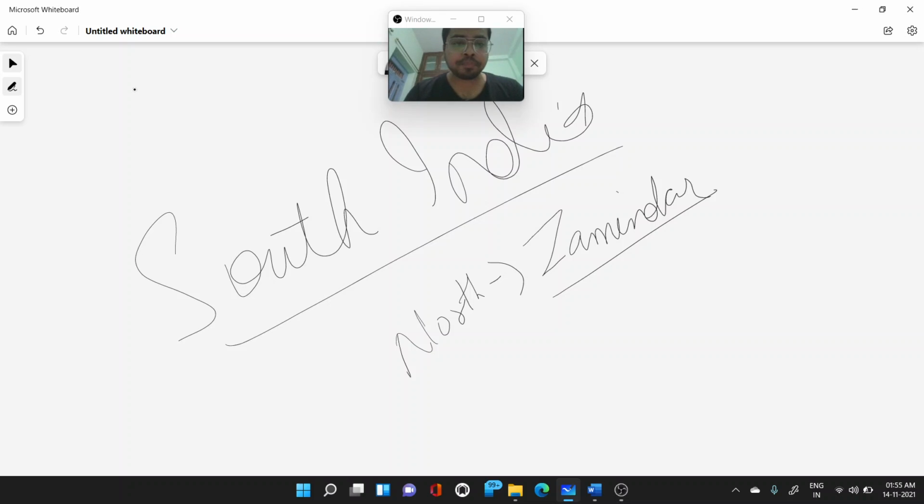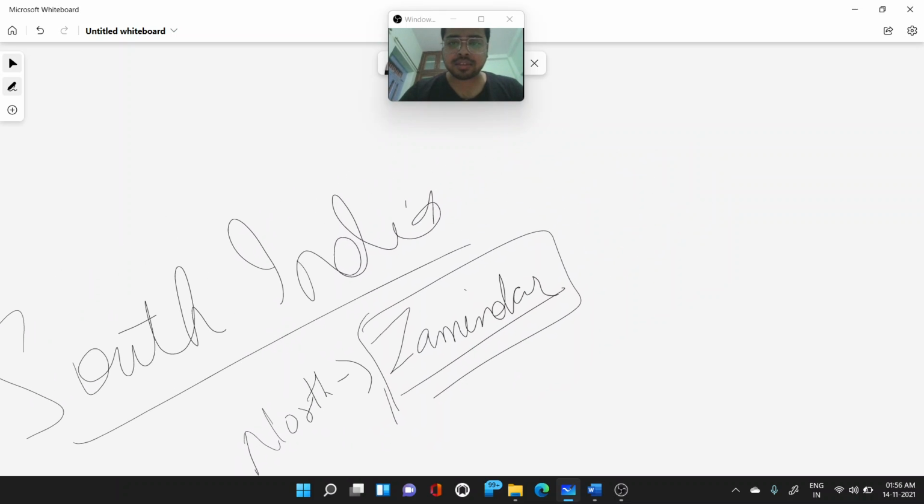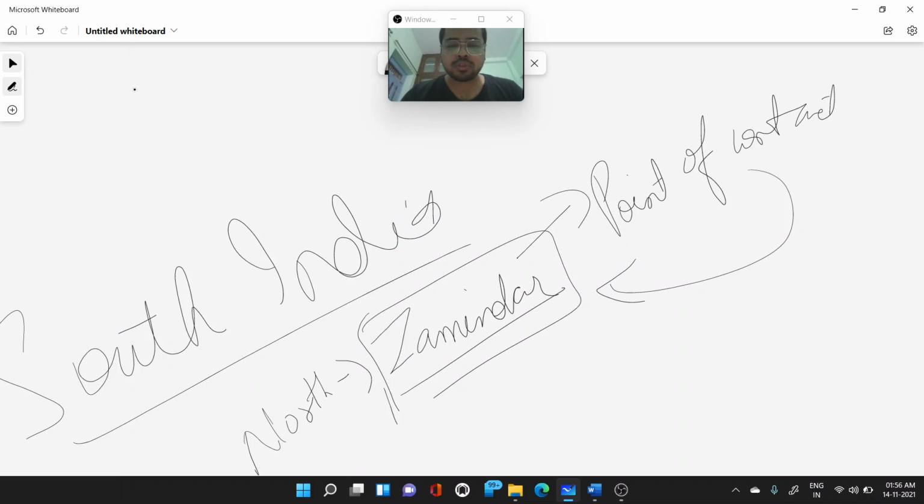Jamindars acted as a point of contact: whenever the British wanted to collect tax, they contacted the jamindar, and the jamindar collected the taxes from the peasants.